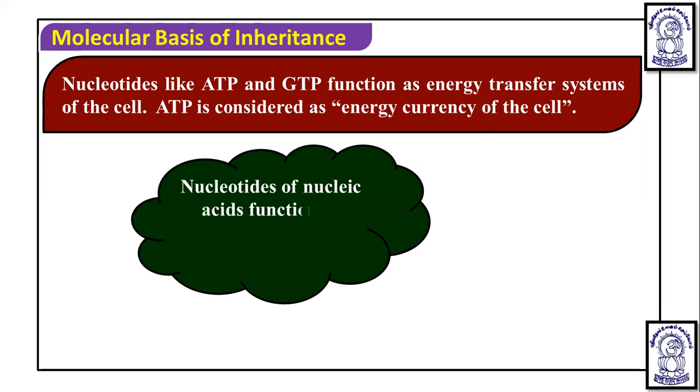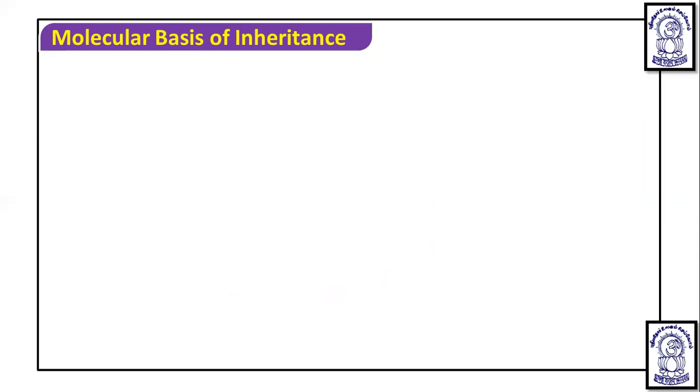Nucleotides of nucleic acids function as an information transfer system of the cell. They are able to transfer information of the cell, because these nucleotides are present in the DNA, and DNA has the code of these nucleotides.